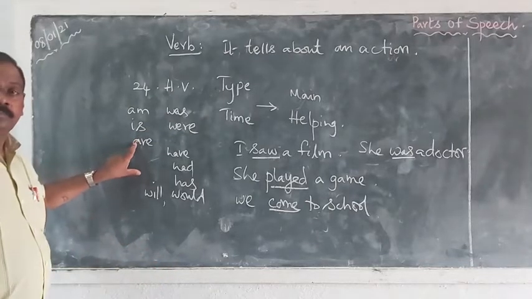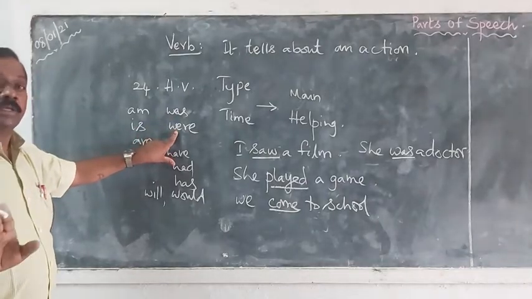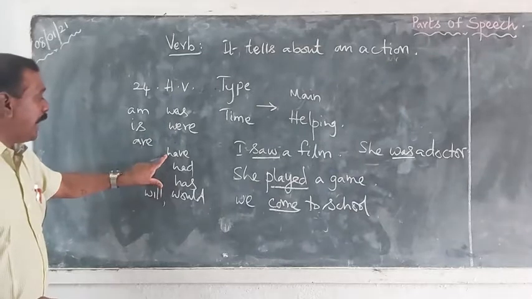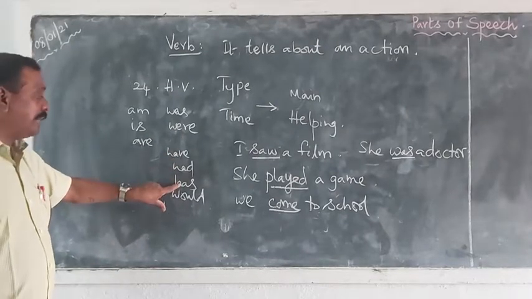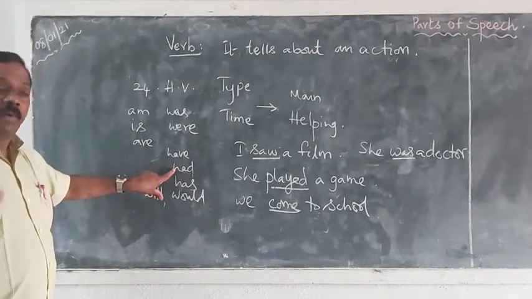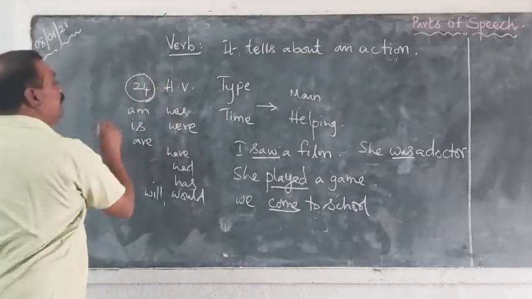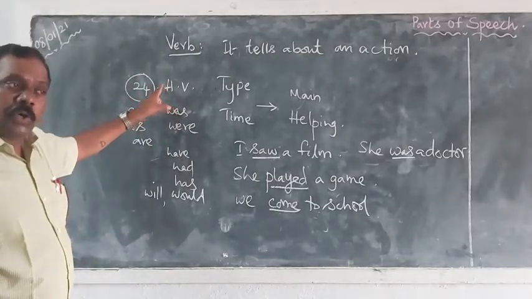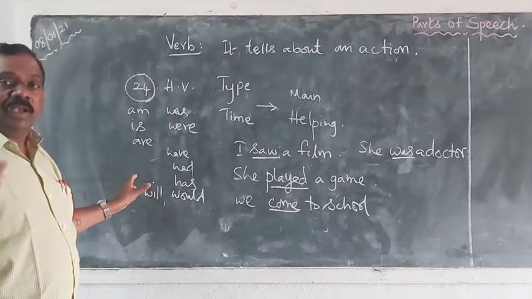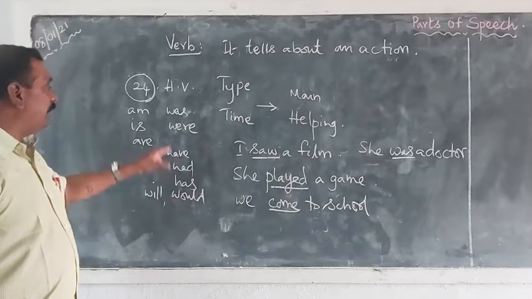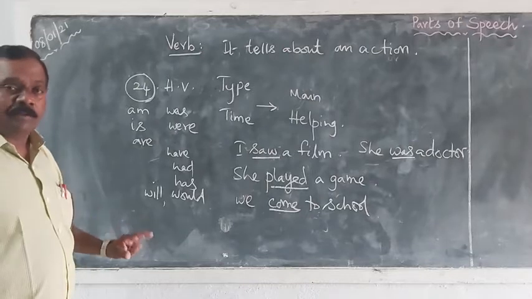Am, is, are. These three are present tense. Was, were are past tense. And coming to have, has, had: have and has are present tense, and had is past tense. In that way, there are 24 helping verbs and they are called auxiliary verbs. These are also verbs. For example, in a sentence, when would, will or am is underlined, that is also a verb for your information.